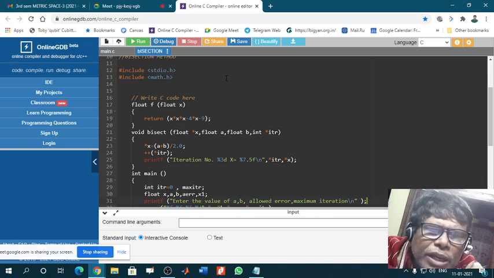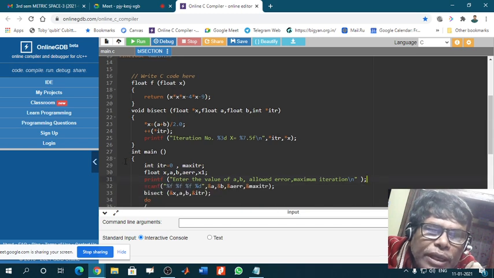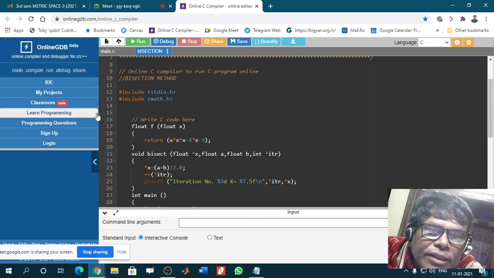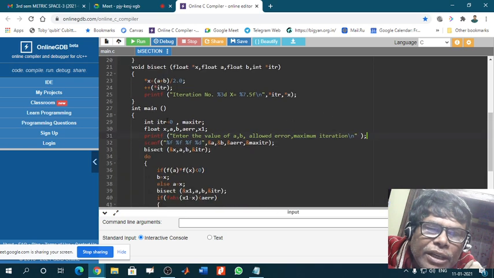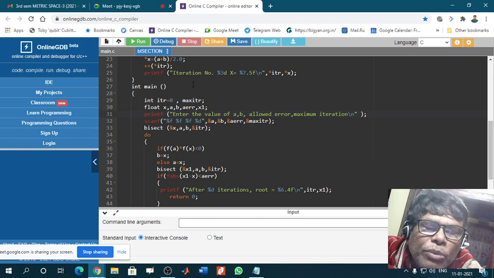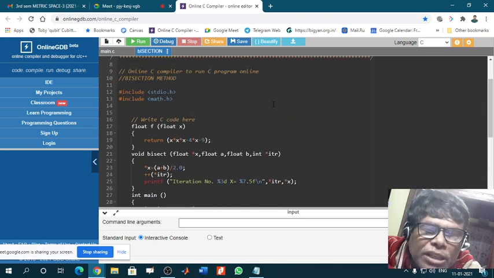So the subprogram will have to be entered first. Remember this. If there is no subprogram in the code, then int main will come here. Understood? But if there is a subprogram, then this will come first, and then the int main program, the body of the program, will come. The main body of our program is the bisection method.